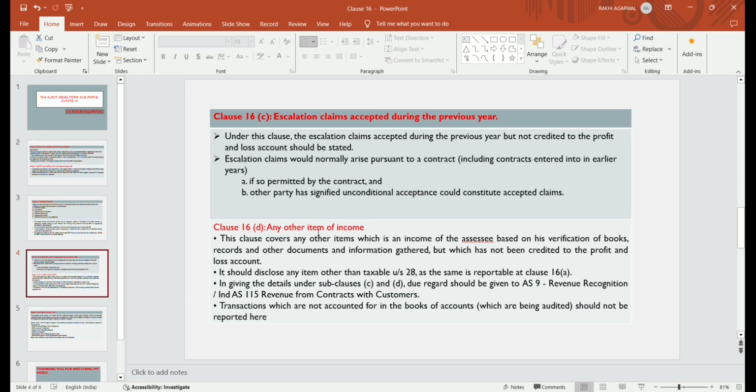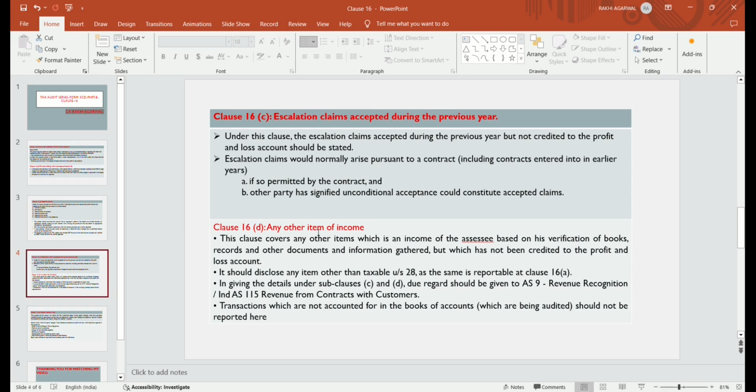Escalation claim would normally arise pursuant to a contract. If any contract is there, then only the escalation claim arises, including a contract entered into in the earlier years. This arises only when it is permitted by the contract and the other party has signified unconditional acceptance. Clause 16d, what it says: any other items of income.